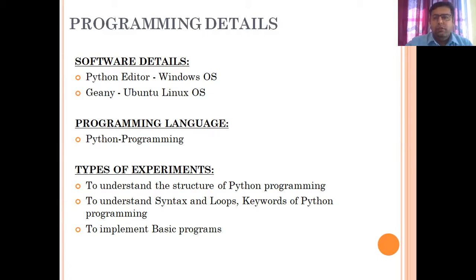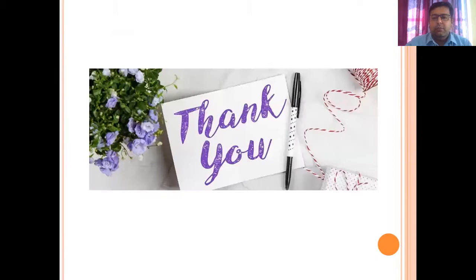I think this subject introduction is enough for you, because you are final year students and you are mature enough to understand this. In the next upcoming lecture, we will start with unit number 2, and parallelly we will see the practical concepts whenever required. I hope you will enjoy this subject and it will be easy for you. But practically you have to be sharp to clear this subject with a good score.